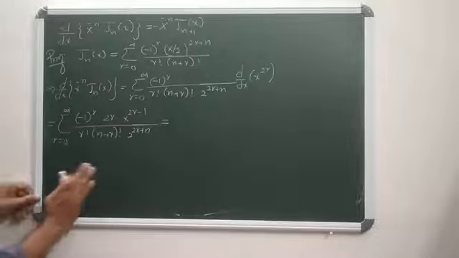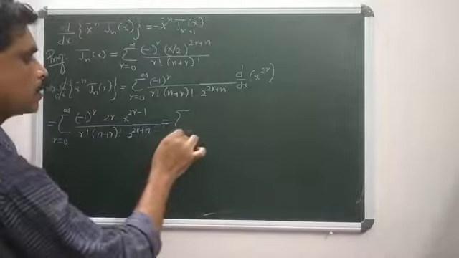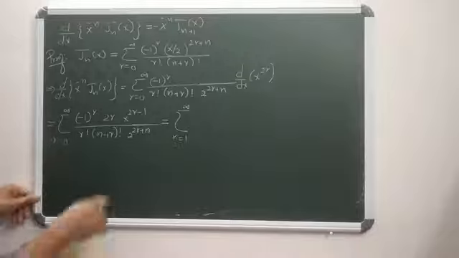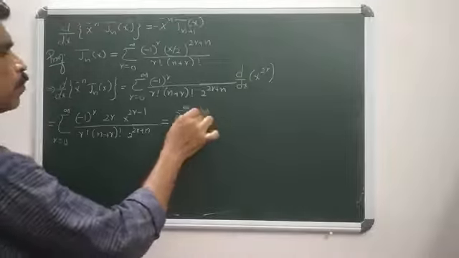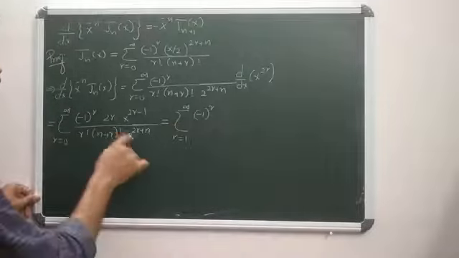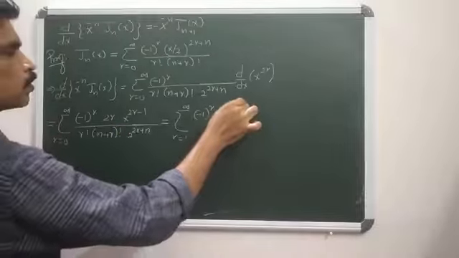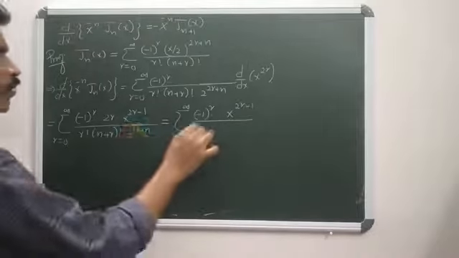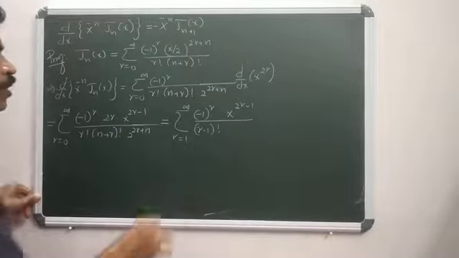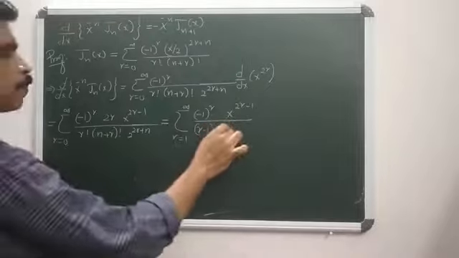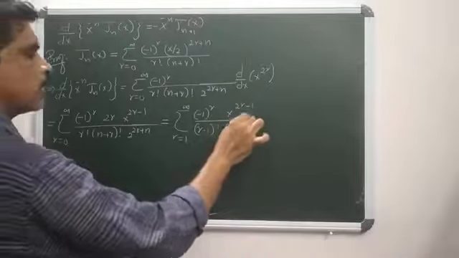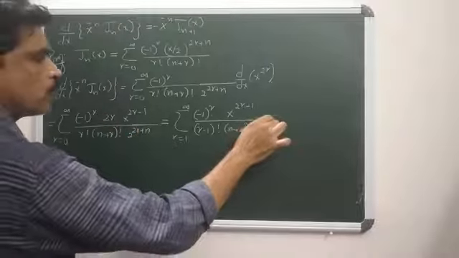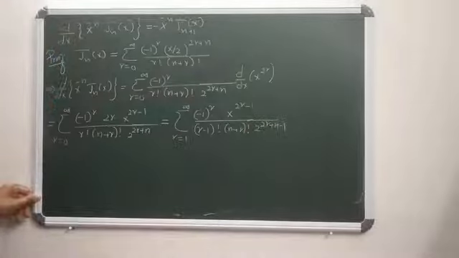So this can be rearranged as sigma r ranges from 1 to infinity. Why? Because this sum is infinite. So it is r equals 1 to infinity (-1)^r, the 2s cancelling each other, x^(2r-1) all divided by (r-1)! (n+r)! and in terms of 2^(2r+n), the 2s cancelling, so 2^(2r+n-1).